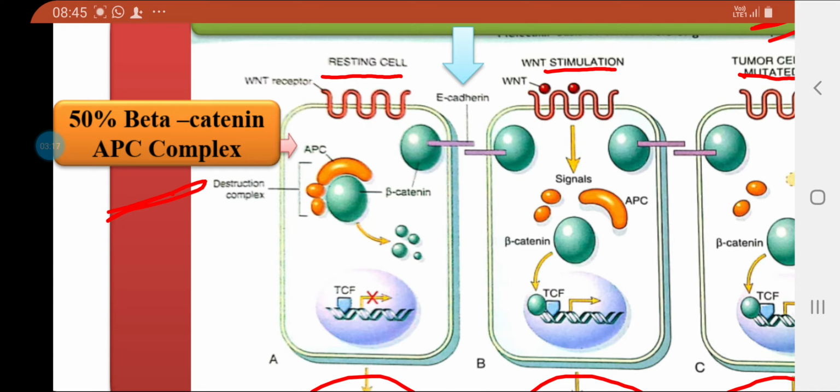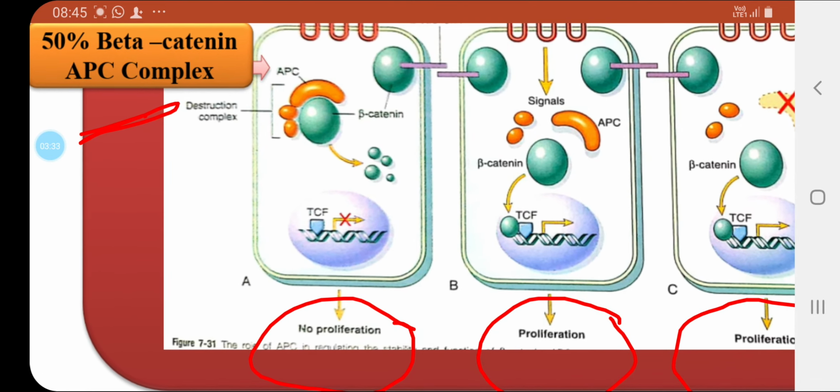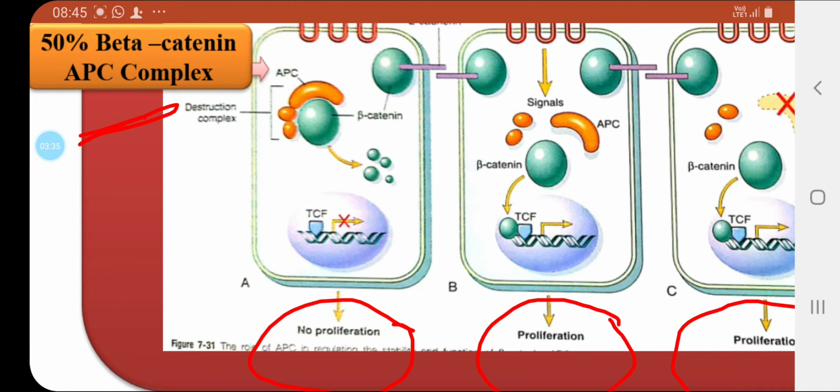Both E-cadherin as well as APC act as tumor suppressors. This beta catenin is destroyed by the APC complex, and the cell is arrested and there is no cell proliferation.